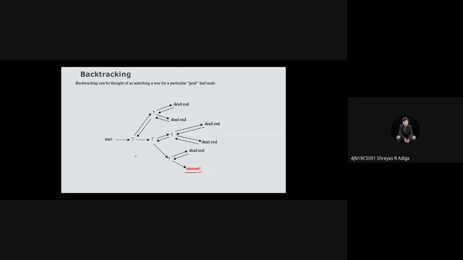Backtracking works like we are searching the tree, starting with the root node. We'll proceed in one direction. If we get the success, fine. Otherwise, we'll start coming back. We'll start tracing back to the original condition. Okay, we are going here. This condition, if it satisfies, we'll go ahead. Here, if it doesn't, we'll come back.